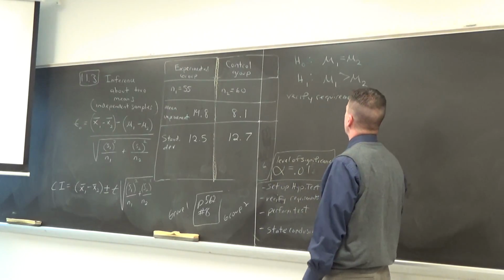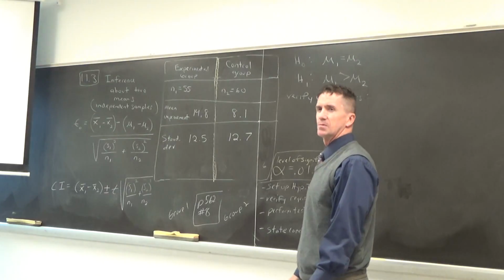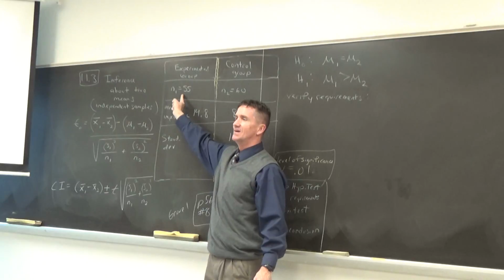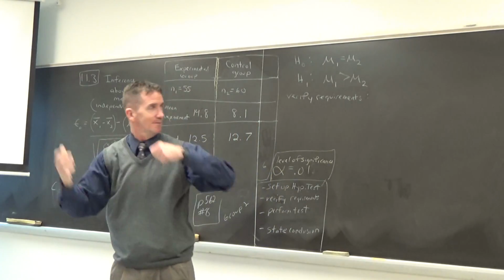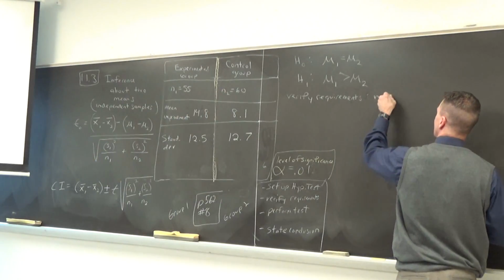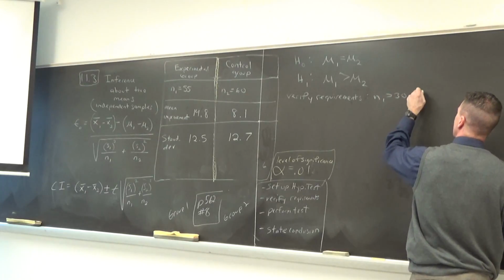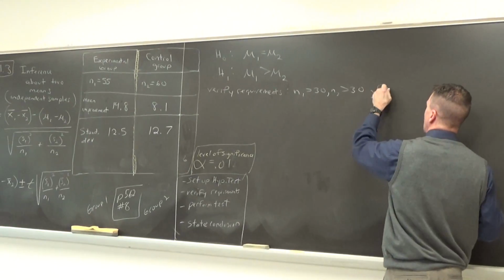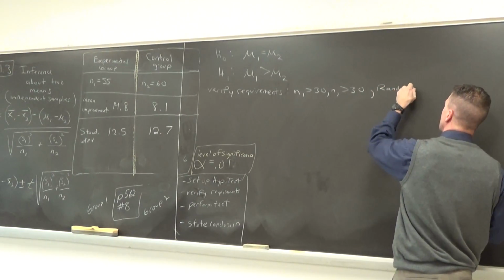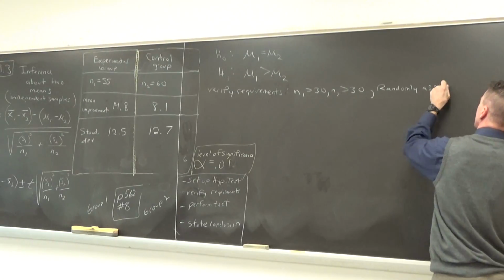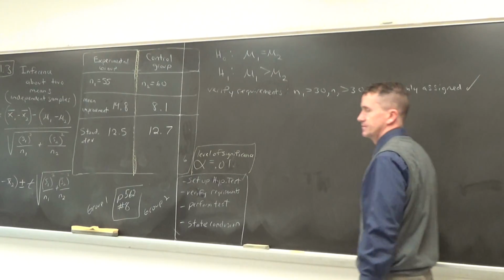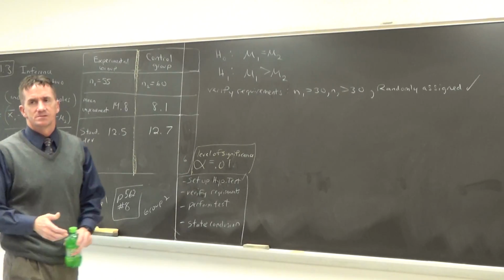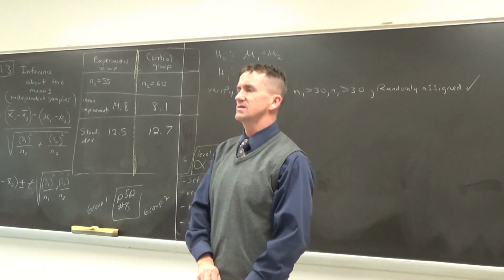Everyone, do we have to go through and make normal probability plots this time? No, we're good. Are these sample sizes greater than 30? N1 is greater than 30, N2 is greater than 30. Didn't they say they were randomly placed in these two groups? They were randomly assigned. We are good to go. That was quick. Sometimes they just can't get 30 people in certain circumstances. This stuff costs a lot of money.